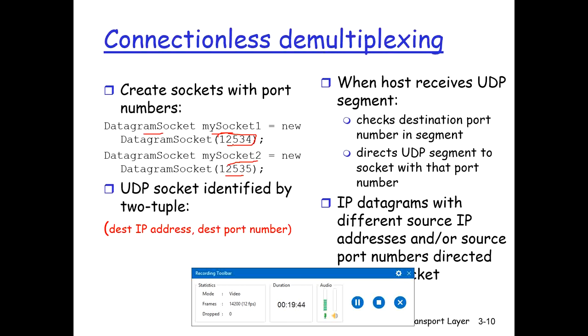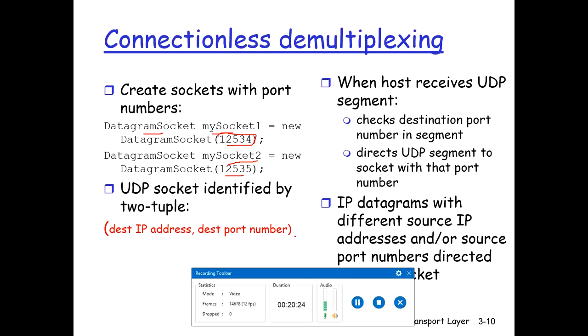When a UDP packet is created in this manner, the transport layer automatically assigns a port number to the socket. The transport layer assigns a port number in the range of 1024 to 65535, and it assigns a port number that is not used by any other UDP port in the host.